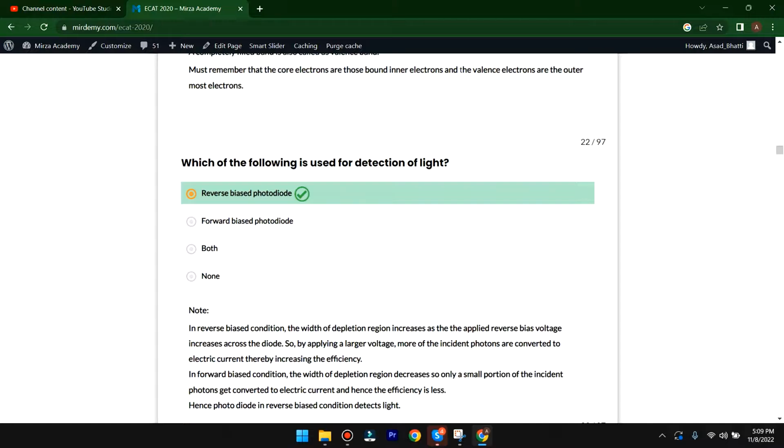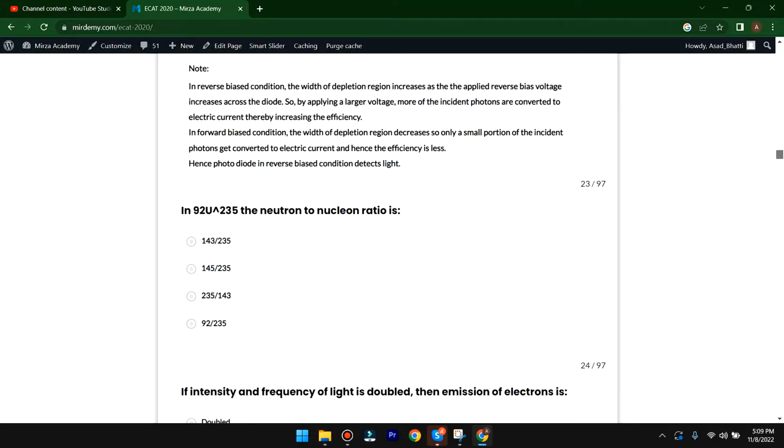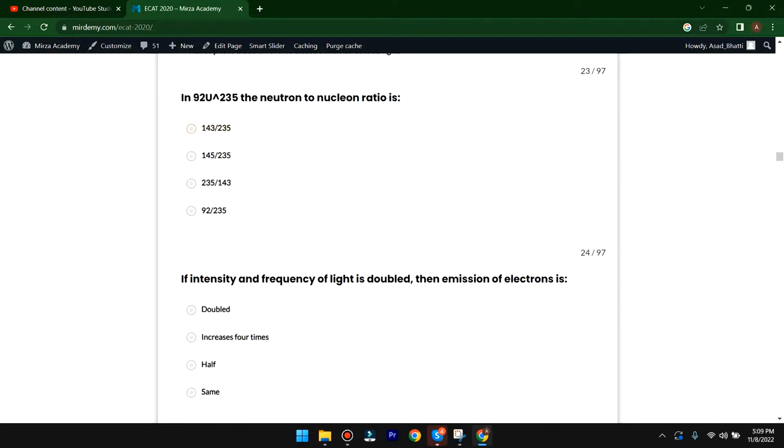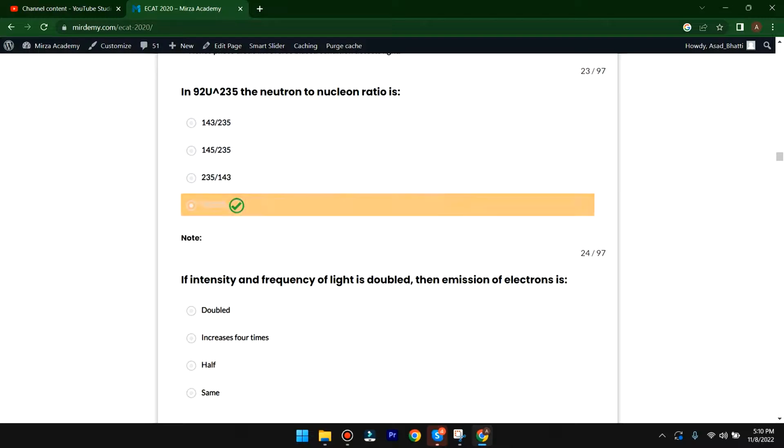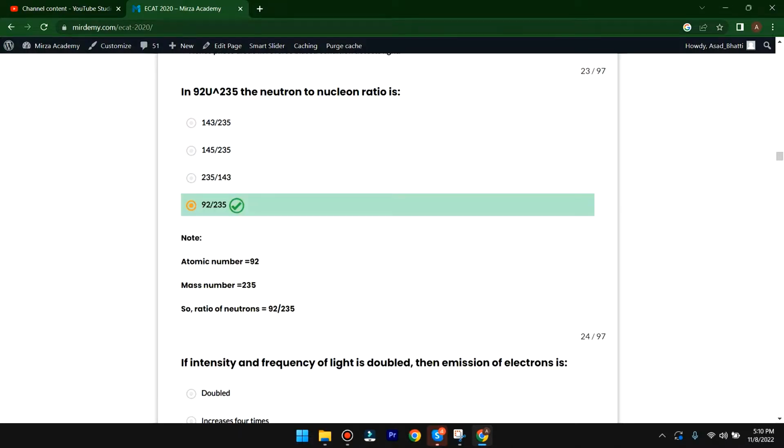The next MCQs. In uranium 92 U 235, the neutron to nucleon ratio is, so D option is correct. Atomic number is 92, mass number is 235, so ratio will be 92 over 235. So here D option is correct.